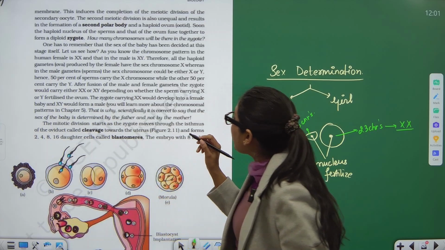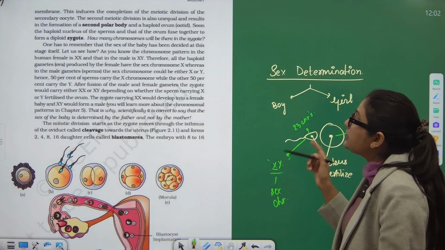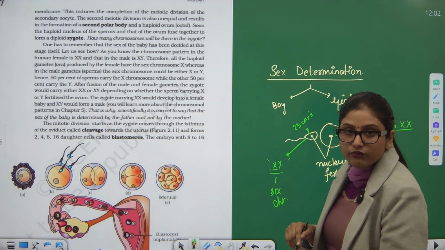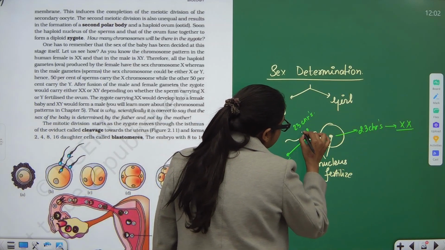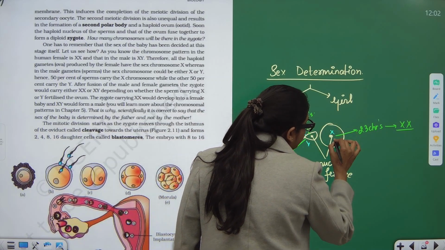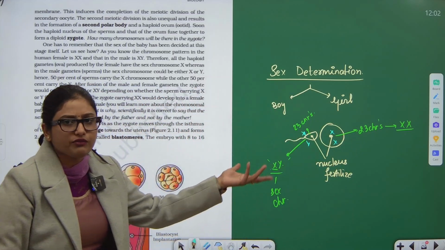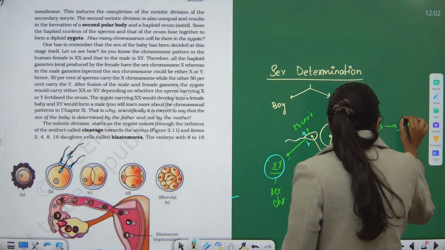Okay. So after the fusion of male and female gametes, either XX or XY would be formed, right? So from here, either this nucleus can be of X type or it can be of Y type, and this will be X only, right? So that is how these pairs will be formed.